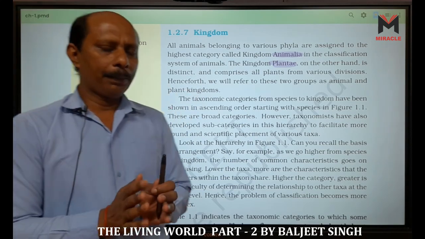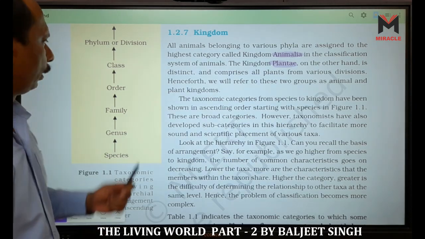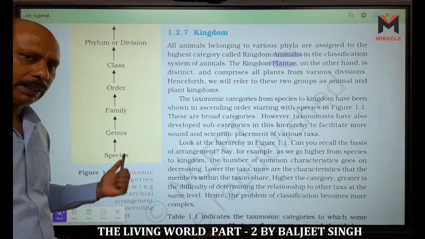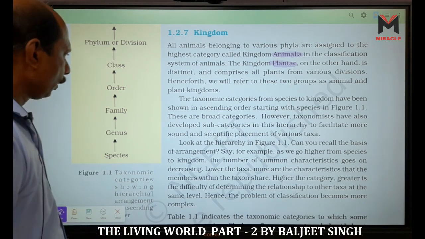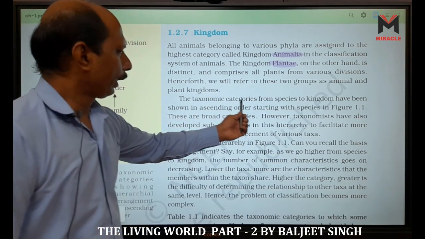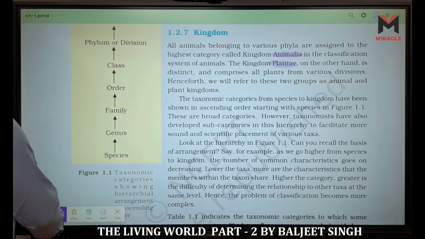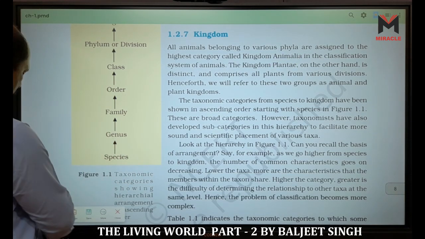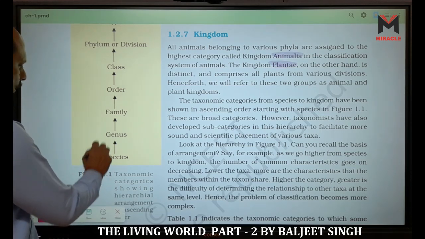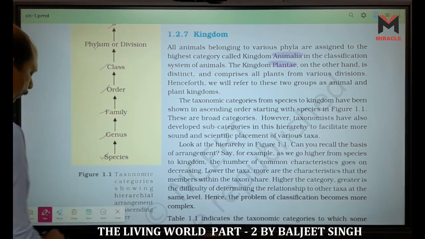The largest taxa is our kingdom. Then we have phylum or division, then class, order, family, genus, and then species. Species is the lowest taxa. The taxonomic categories from species to kingdom are shown here in ascending order: species, then genus, family, order, class, phylum, and the last one is kingdom.